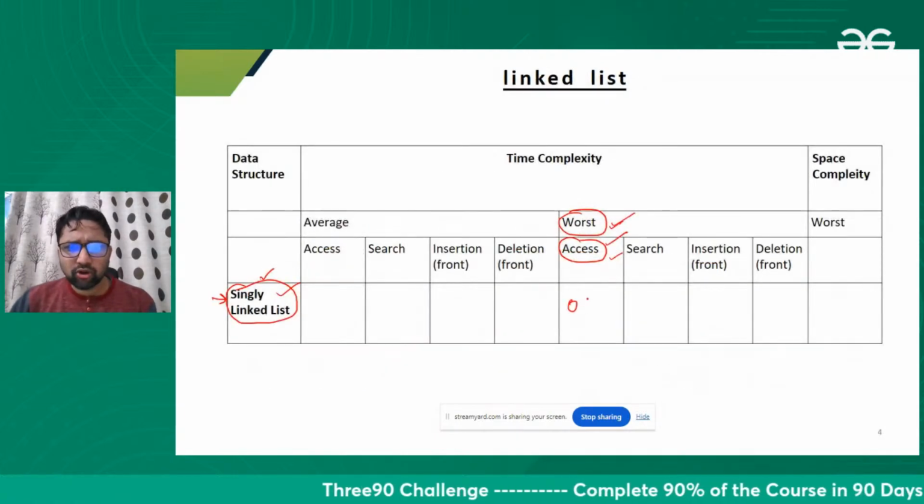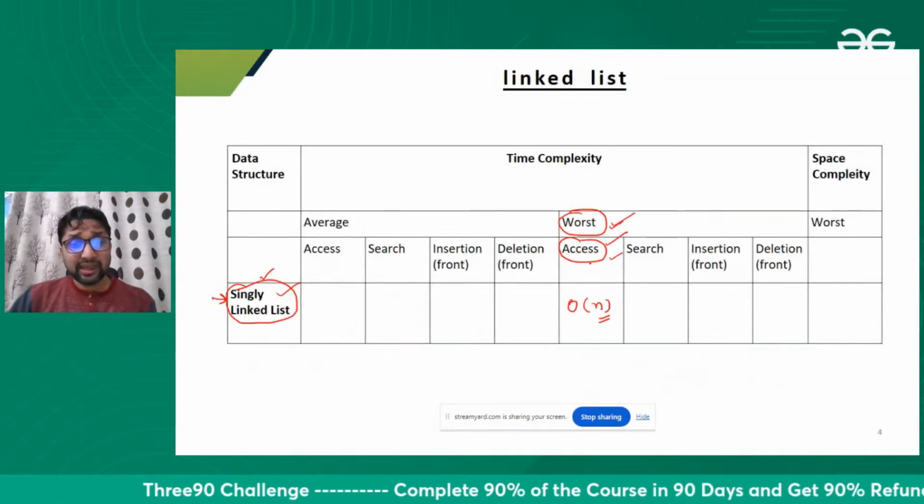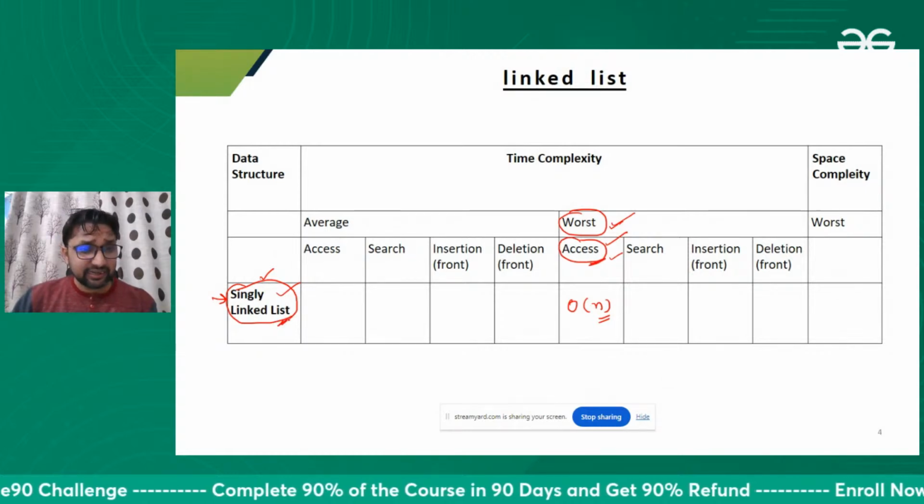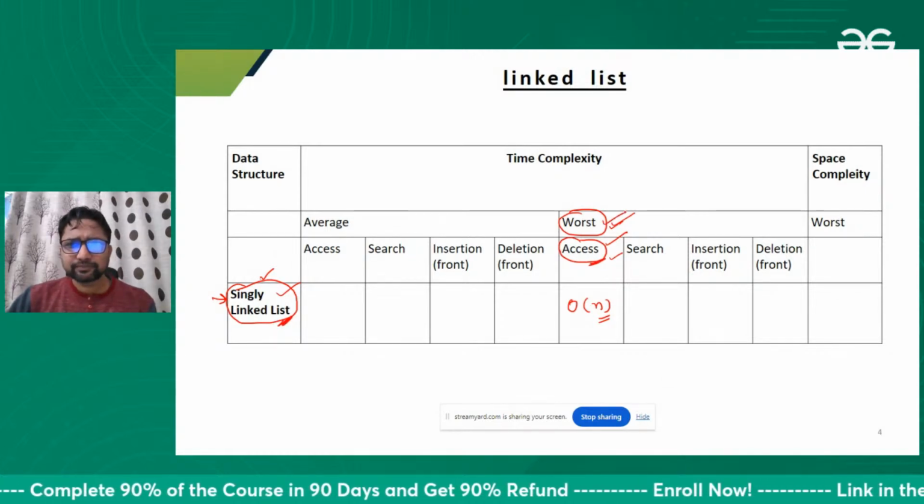So I can write order of n time we take to access the element in a singly linked list, in worst case. That's it.